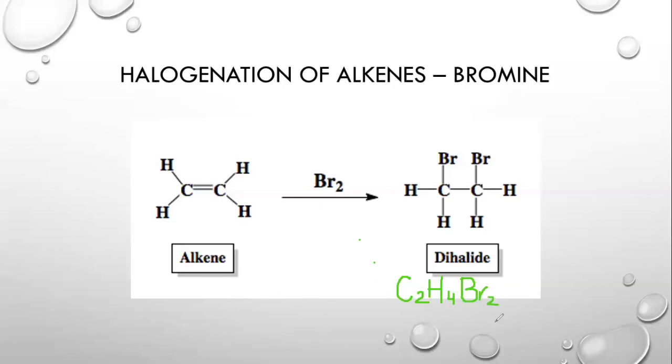The formula is C2H4Br2, and this is known as a dihalide, where di is for 2, and we have two halogen atoms, which is the bromine, reacting with this alkene to form single bonds, and this becomes a structure. This is not a hydrocarbon because we have bromine added. The name for this structure can be 1,2-dibromoethane, but you don't need to memorize this.